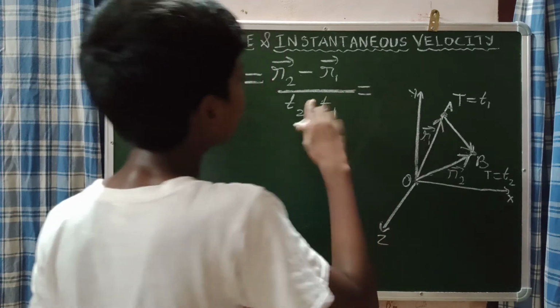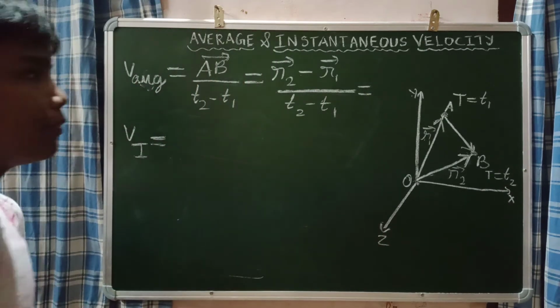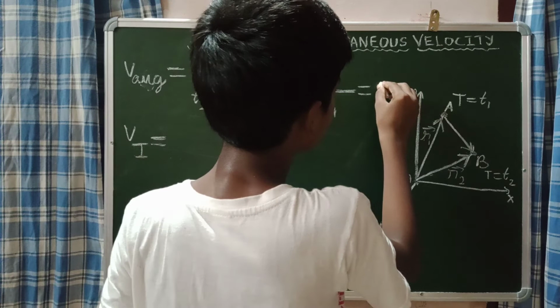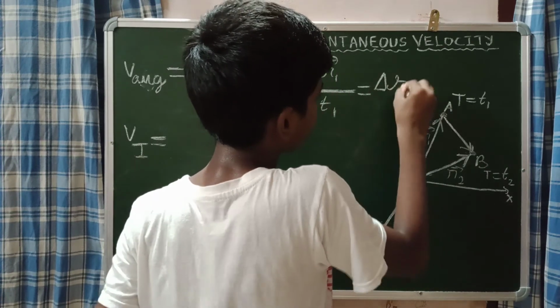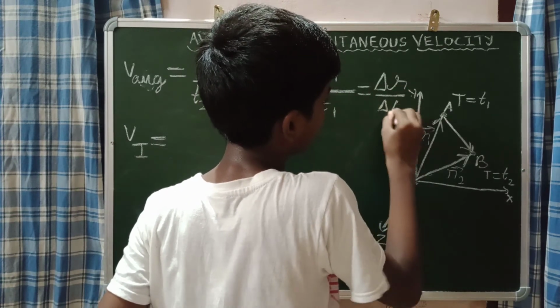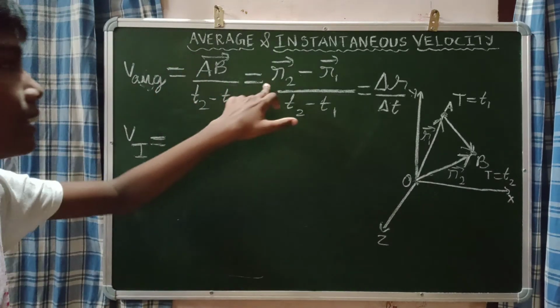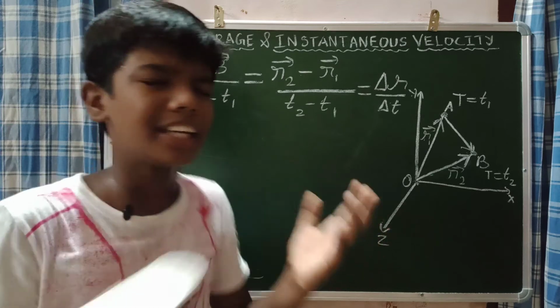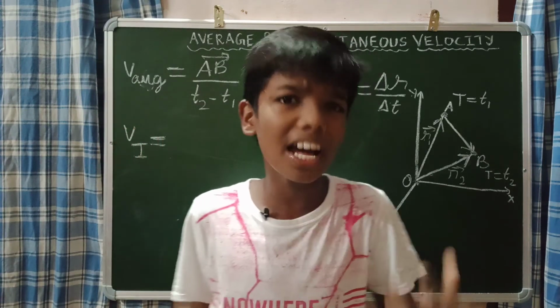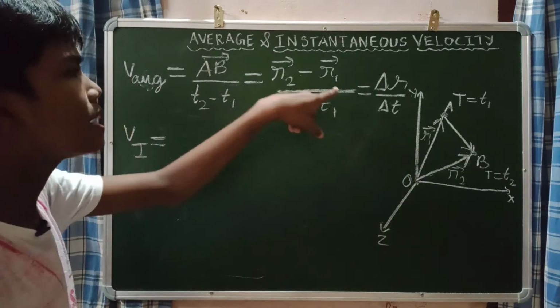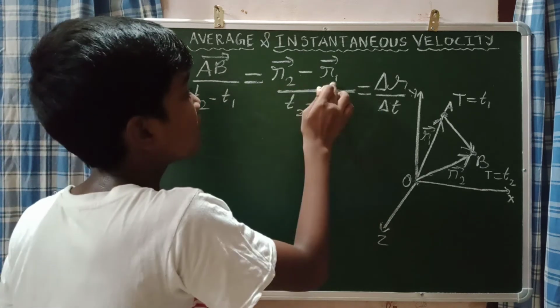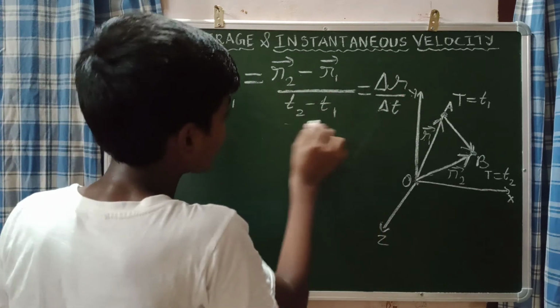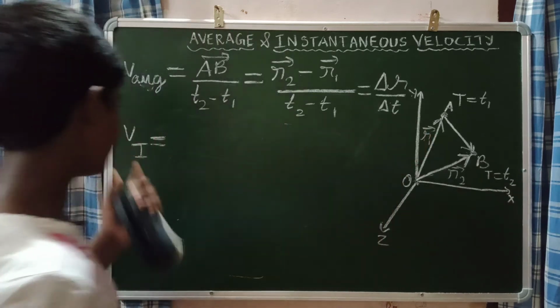This R2 vector minus R1 vector divided by T2 minus T1 may be written as delta R divided by delta T, because there is a change in the displacement. R2 and R1 are displacements, usually we use S, but I use R. So R2 vector minus R1 vector is the change in R, delta R. The change in time T2 minus T1 is delta T.